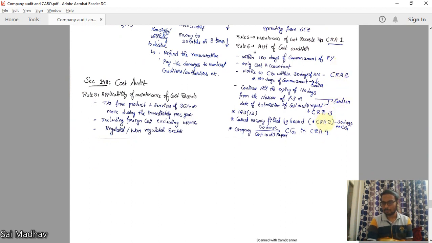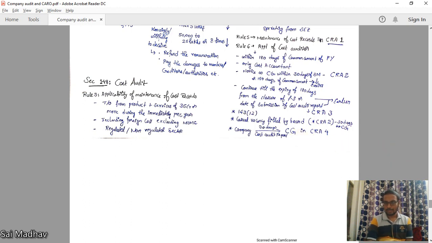CRA 2 here and here it is same, within 30 days to central government after appointment. Now, the cost auditor will give the report to company in CRA 3. The company will give report to central government in CRA 4 within 30 days.